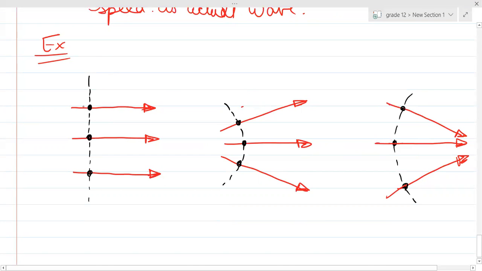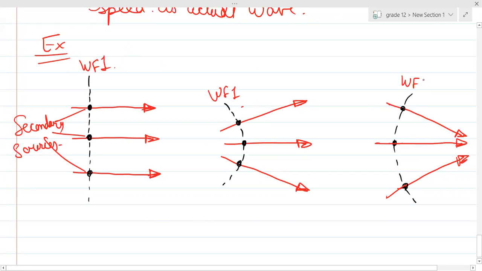So can you see these points, guys? These are basically your secondary sources which are present on this wavefront, right? Let's name it wavefront number 1 and wavefront number 2, right? Yes or no, guys? Yes, sir. Actually, we don't give numbers to wavefronts, otherwise you people might get confused in one thing.